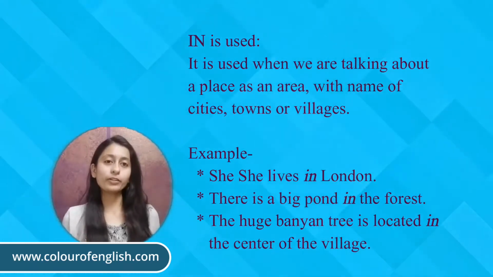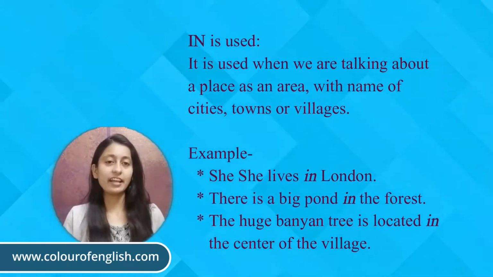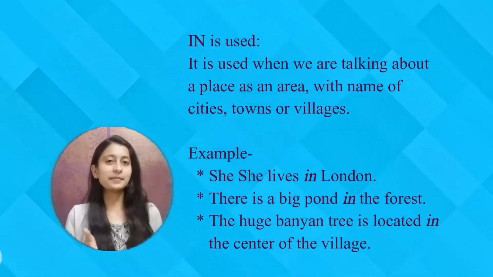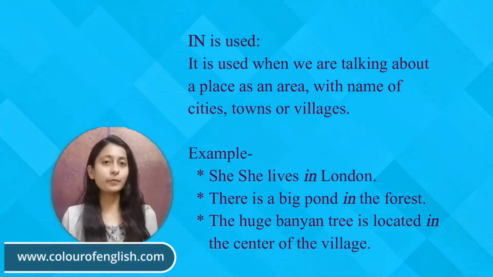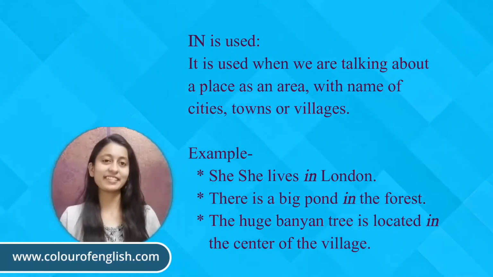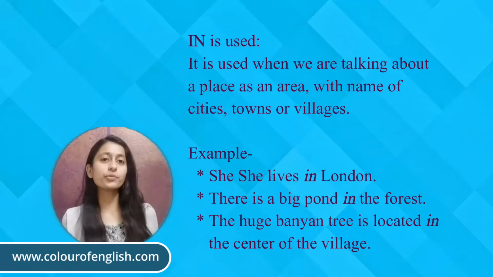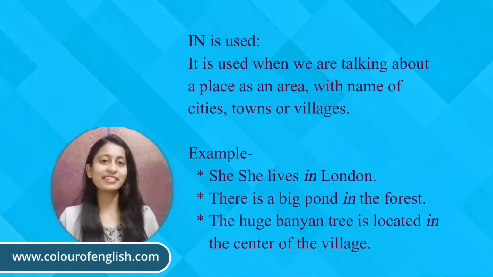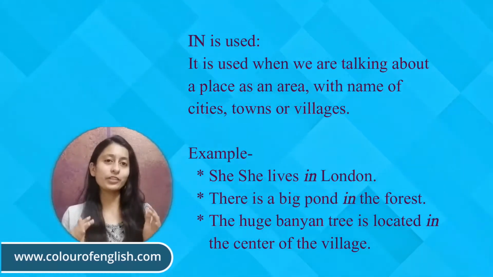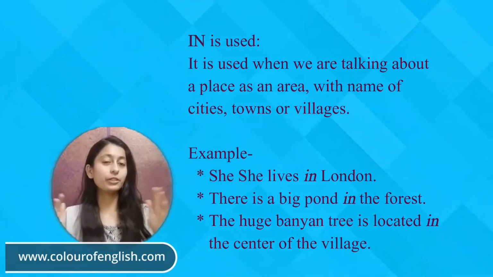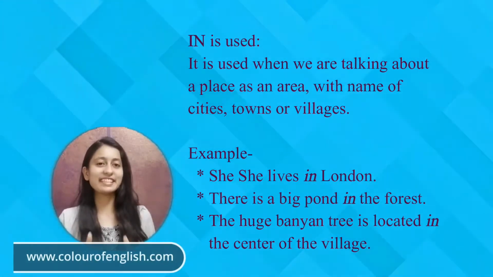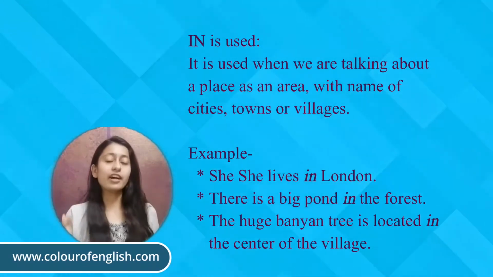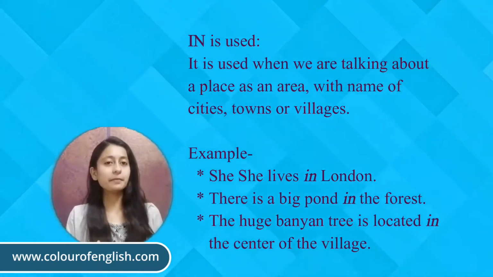There is a big pond in the forest. Here also, with forest, we are talking about a large area. So in is placed before that. There is a huge banyan tree located in the center of the village. Here we are talking about a village. So whenever we are talking about a large area, we use in before that.